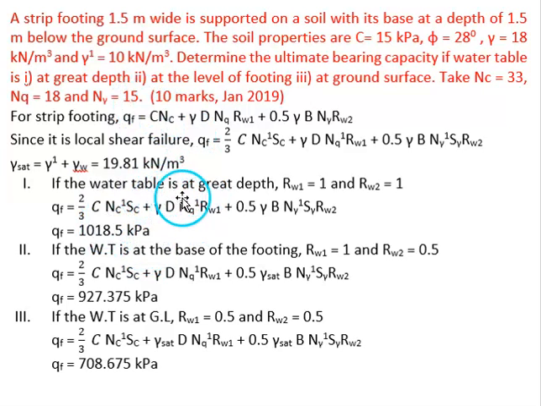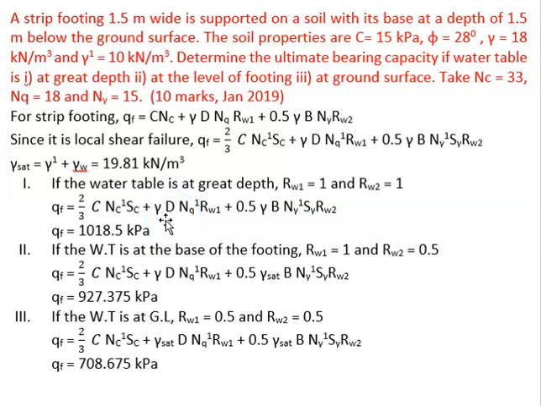Then if the water table is at great depth, first point, then there is no effect of water table. So we can take the water table correction factors as 1 and 1. Then when we substitute in the equation, we should take 2/3 C in place of C. Then NC dash, whatever the value is given, we should take it as NC dash, and SC is 1 because it is strip footing.